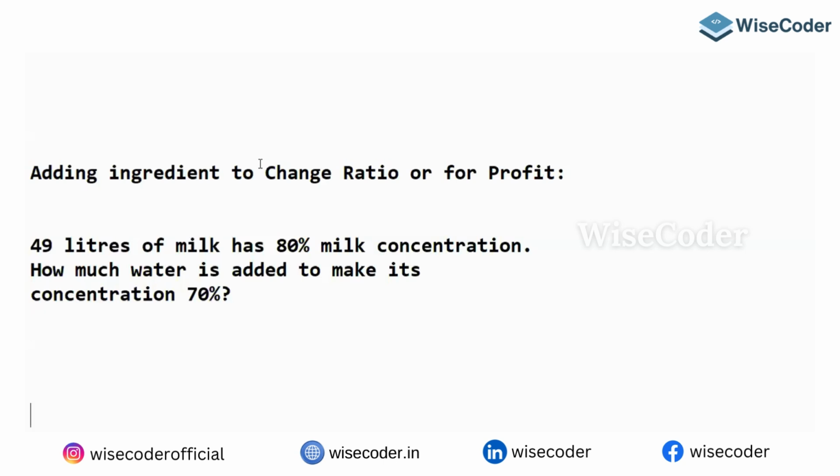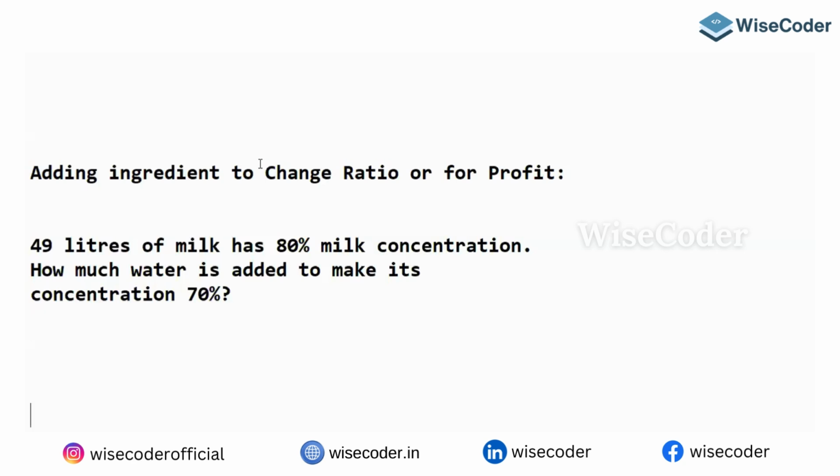How much water is added to make it 70%? Generally people think that it's a tough question. Not at all.